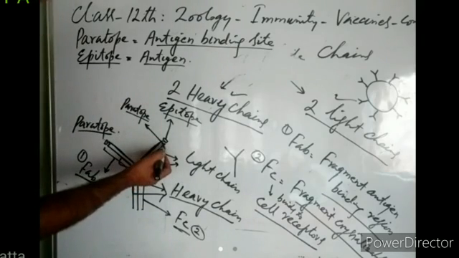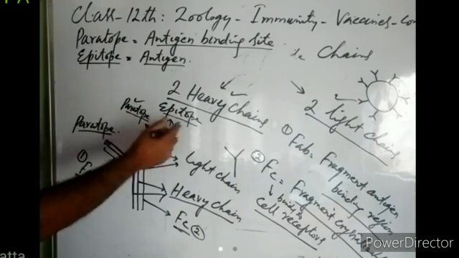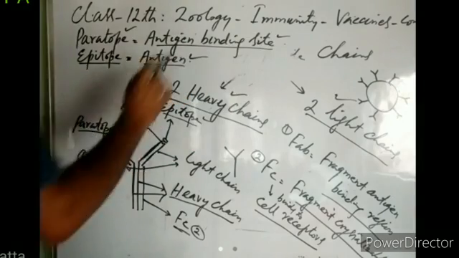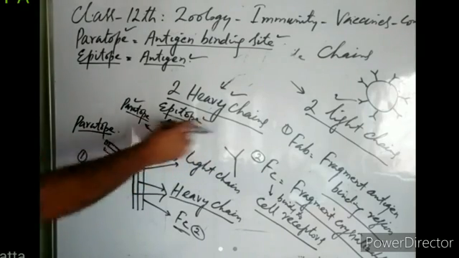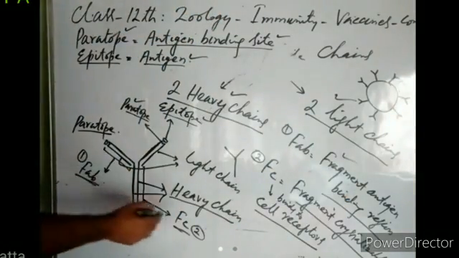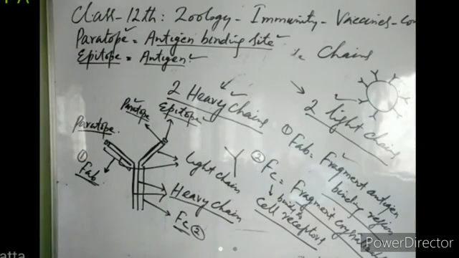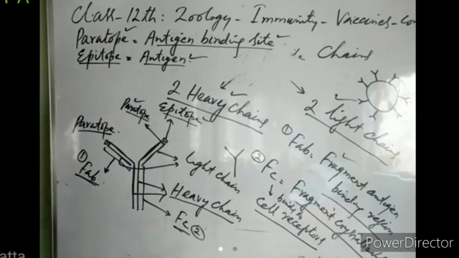The tip of the fork, where an antigen can bind, is known as paratope. The antigen which can bind to this paratope is known as epitope. So paratope is the antigen binding site and epitope is the antigen, right? This Y-shaped part of the fork is known as Fab, fragment antigen binding region, and the stalk of the antibody is known as Fc, fragment crystallizable. It can bind to cell surface receptors, or it can directly bind to other membranes of the pathogen, right? So this is the structure of an antibody.